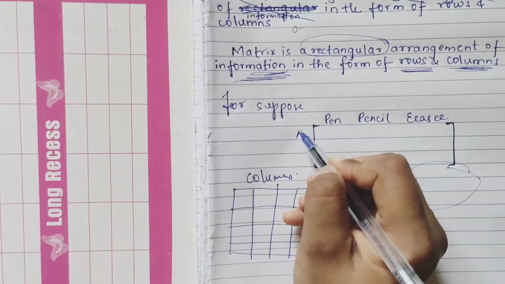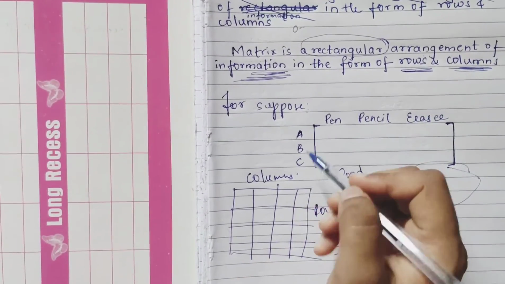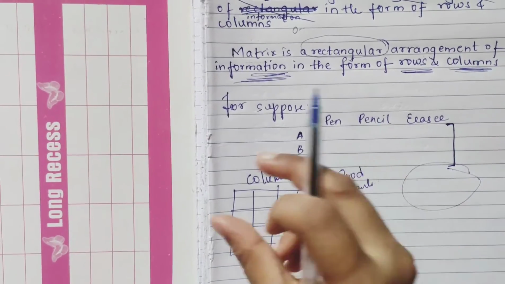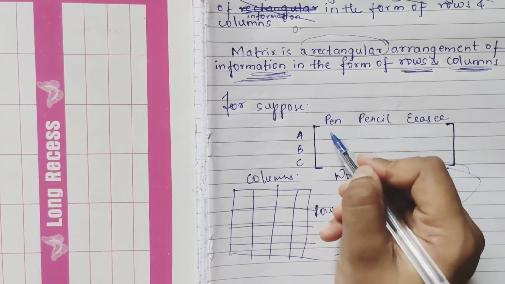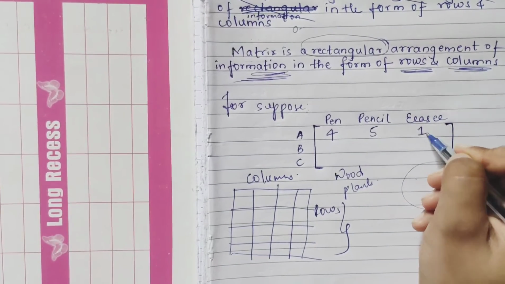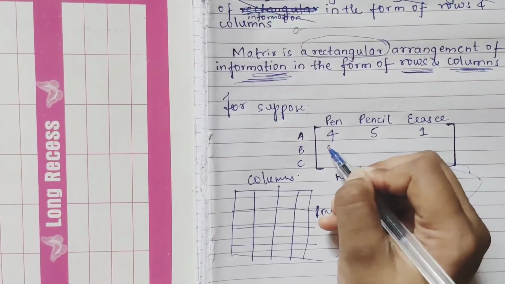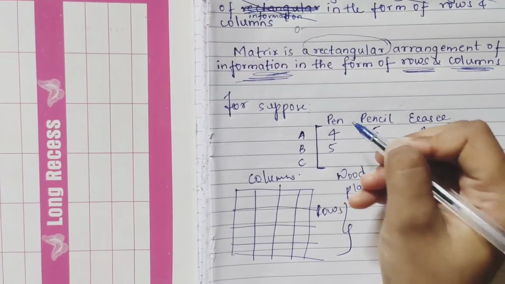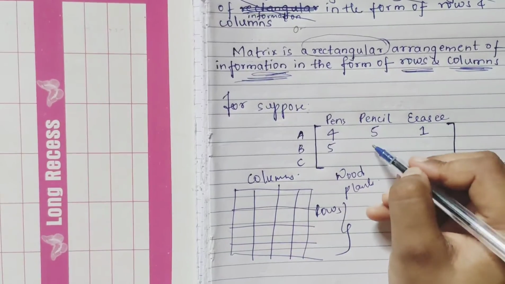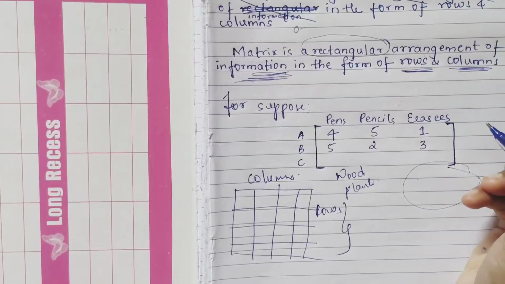Now suppose you have person A, person B, person C, three of them who went to the shop. In the paragraph they have written that A took 4 pens, 5 pencils and 1 eraser. B also went to the same shop and purchased 5 pens, 2 pencils and 3 erasers.